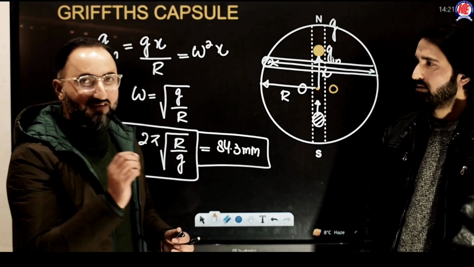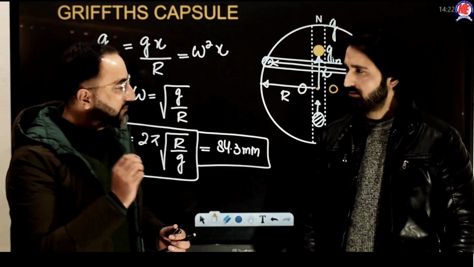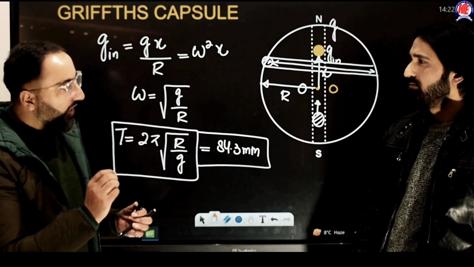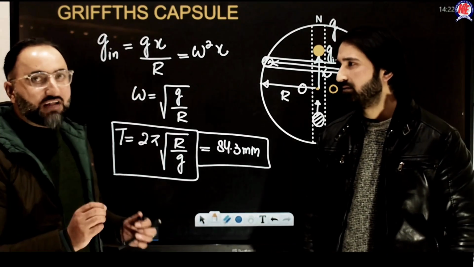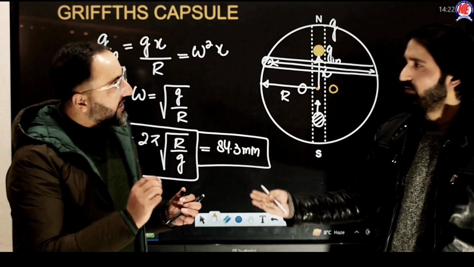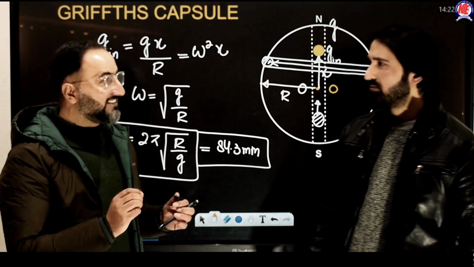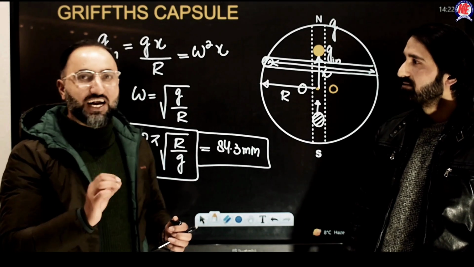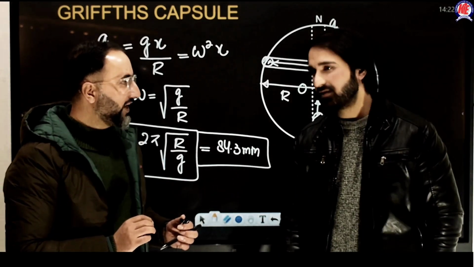Number two, imagine a situation like this. Earth is spinning about its axis. Now, for example, the Earth spins faster. When it spins faster, the acceleration due to gravity, its value decreases, because of the centrifugal force. Suppose the Earth spins faster such that the time period becomes 2 pi under root of R by g. There will be weightlessness at the equator.